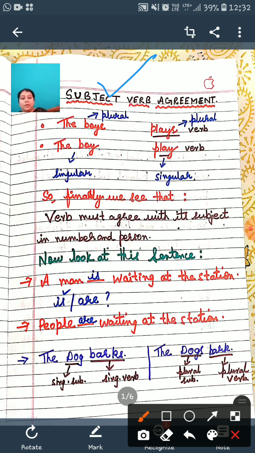We already know about verb, one of the parts of speech, the action words. And when I say agreement, students, I am talking about something, any agreement, it could be any coordination. This topic, subject verb agreement, is very important to understand grammatical concepts.